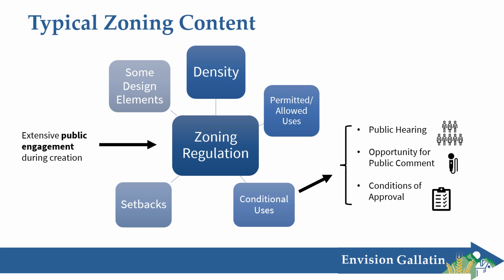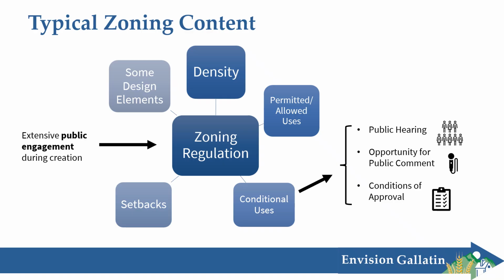Any permitting required could be reviewed in-house by the planning department, and sometimes permitting isn't even required at all. There's also a list of conditional uses, and those are uses that are allowed under certain circumstances. So after public notice, there is a public hearing with opportunity for verbal public comment. Folks can also write in with their comment. And then based off of any concerns that come up in public outreach or that the governing body has, they can attach additional conditions of approval to the use that place limitations that are appropriate to protect public health and safety and general welfare.